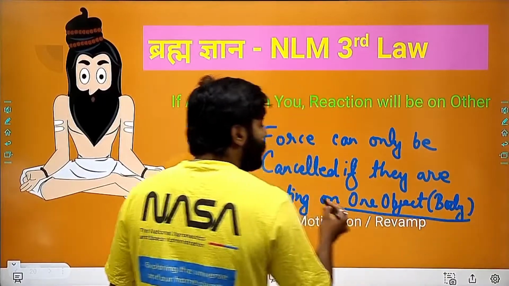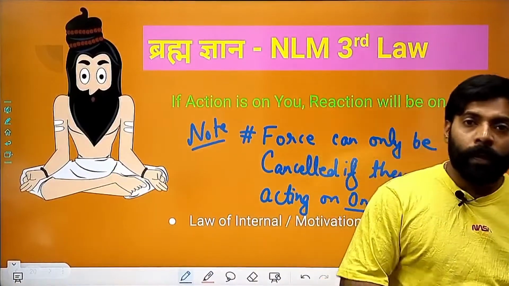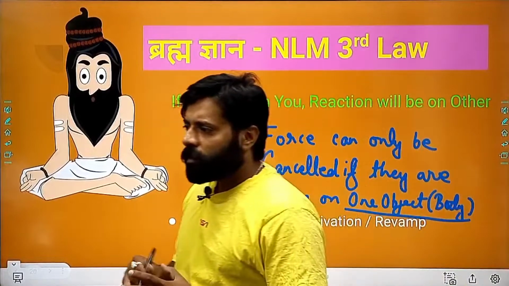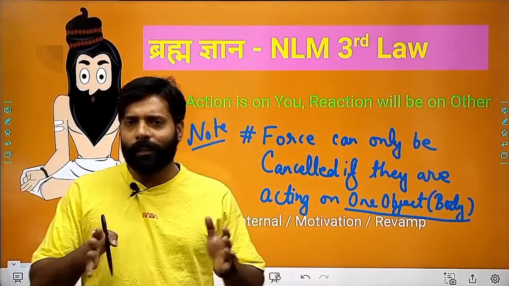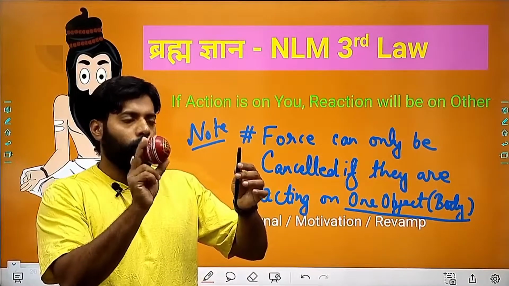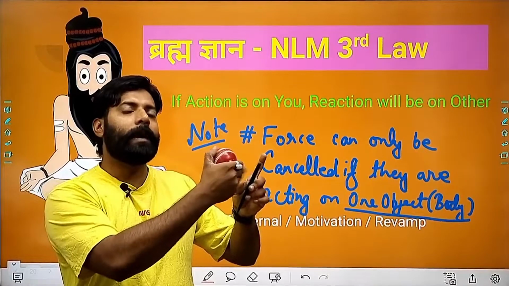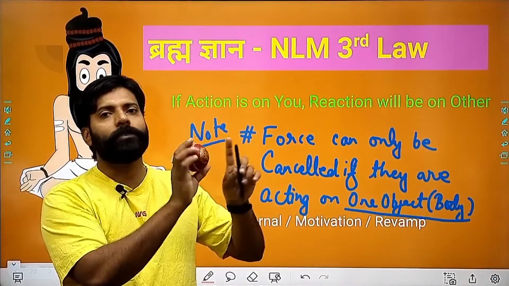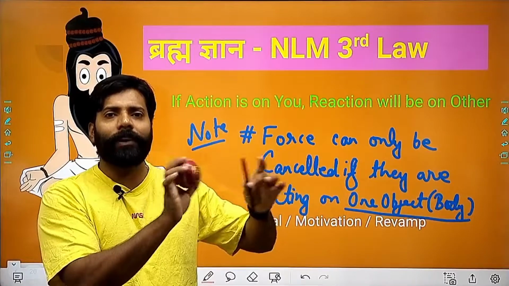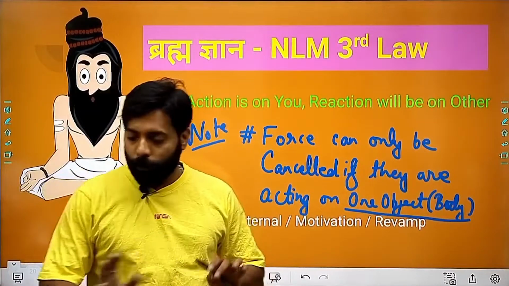Force can only be cancelled if it is acting on one body. It can't be cancelled if it is acting on different bodies. Like if this ball is providing some action on that, and the reaction happens on that, it won't cancel out, because action and reaction are happening on two different bodies. So this is very important, it won't cancel out.